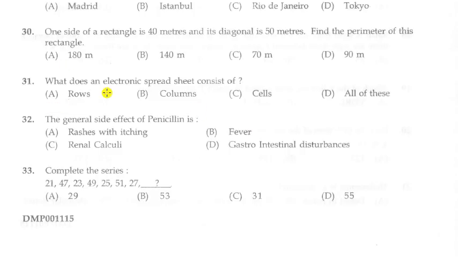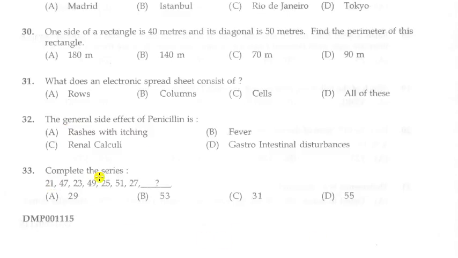Next question. What does an electronic spreadsheet consist of? Options: A. Rows, B. Columns, C. Cells, D. All of this. An electronic spreadsheet consists of rows, columns and cells, so the answer is D, all of this. Next question. The general side effect of penicillin is: A. Rashes with itching, B. Fever, C. Renal calculi, D. Gastrointestinal disturbances. Answer is A, rashes with itching.